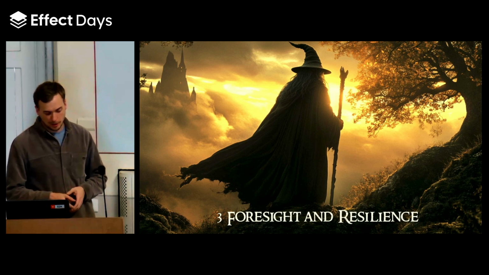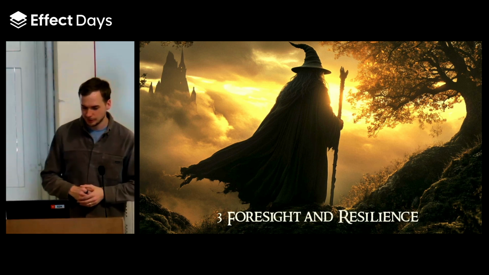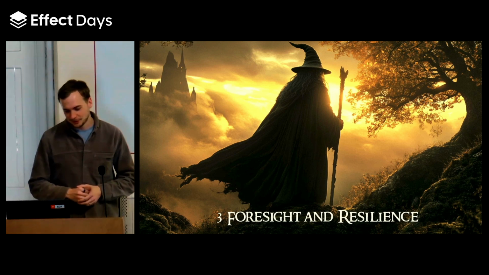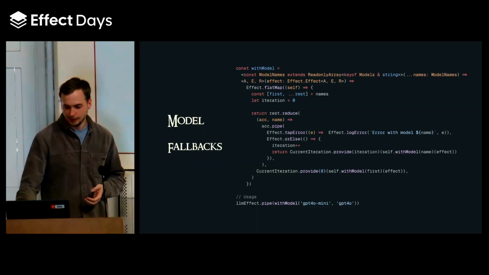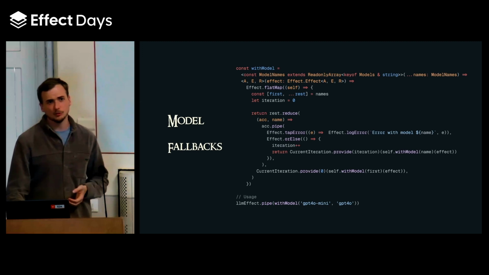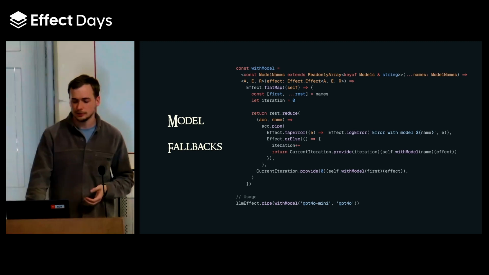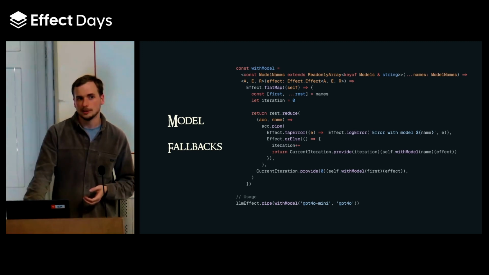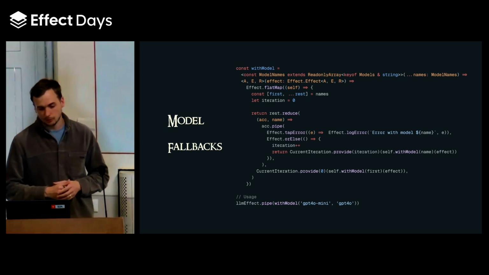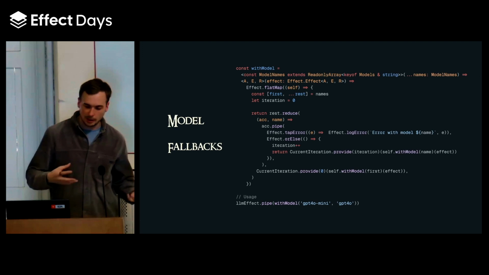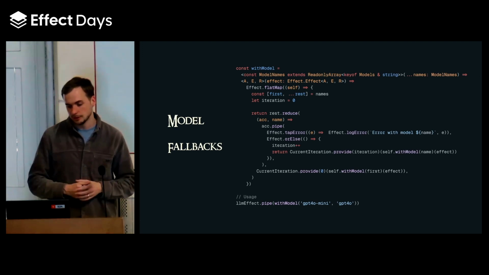So the third power, and I see I'm probably talking fast, we're 10 minutes in. The third power is foresight and resilience. So something that we are doing a lot in terms of resilience, we have model fallbacks here. This is something we wrote before the AI package by Maxwell was created. Also what we created has, I think, been influencing that a little bit.